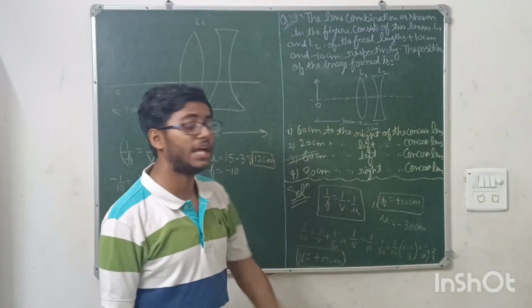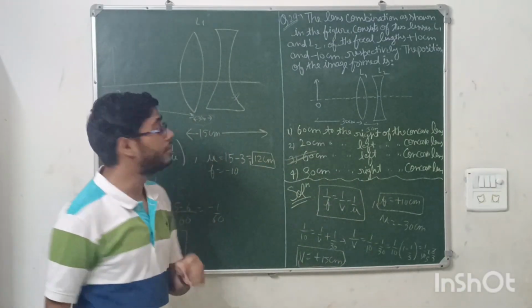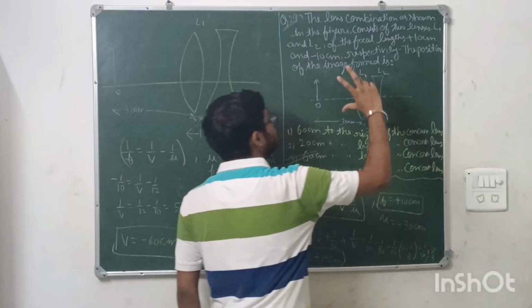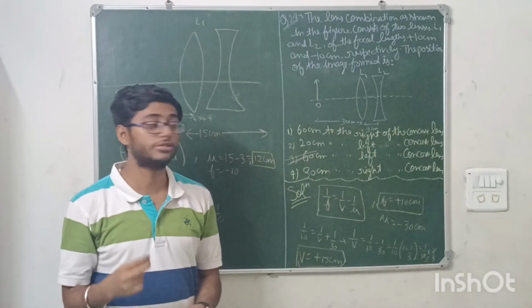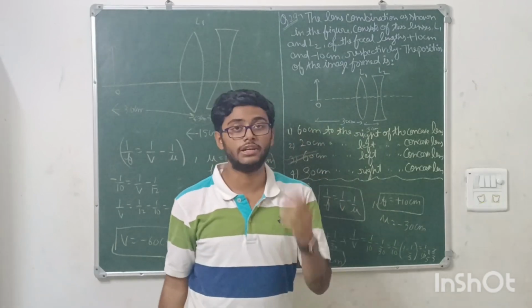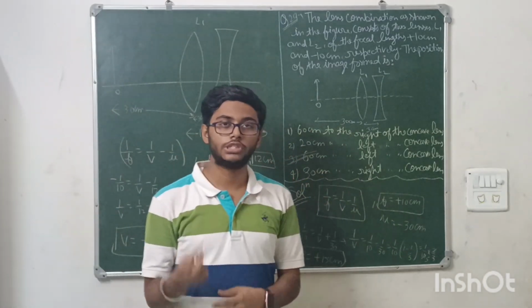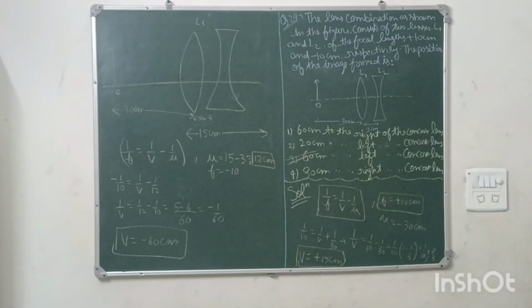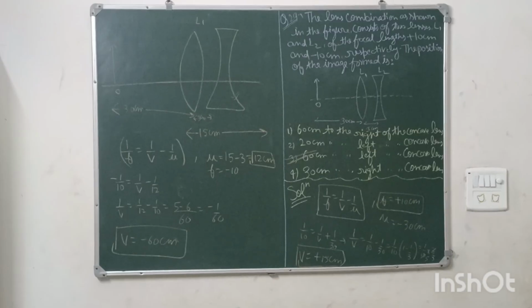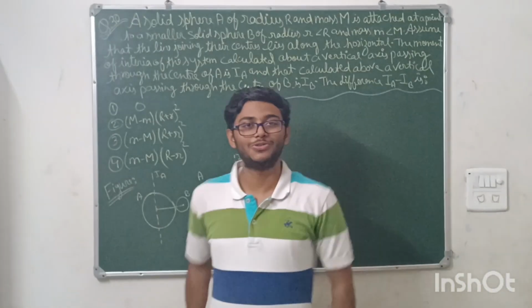Basic question, you just have to apply the lens formula two times, and you need to remember this concept that whenever two lenses are given, when you apply the lens formula and take out the image distance with respect to one lens, it becomes the object distance with respect to the second lens. So this was the question, and now moving on to the next question.